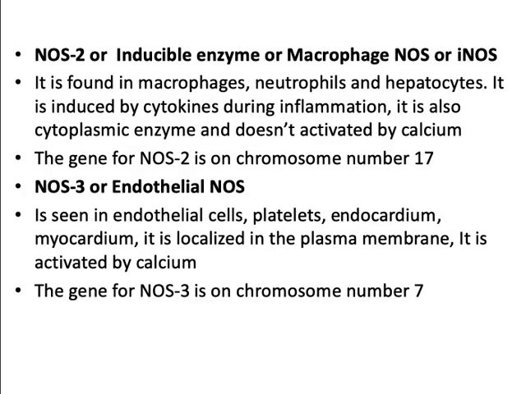Coming to NOS2, also called the inducible enzyme or macrophage nitric oxide synthase, or iNOS. It is found in macrophages, neutrophils and hepatocytes. It is induced by cytokines during inflammation. It is also a cytoplasmic enzyme and it is not activated by calcium. The gene for inducible nitric oxide synthase is on chromosome number 17.